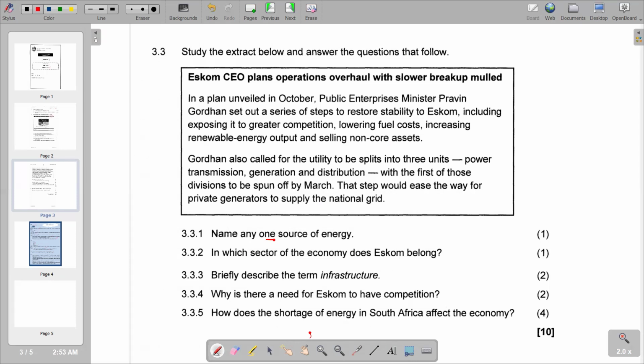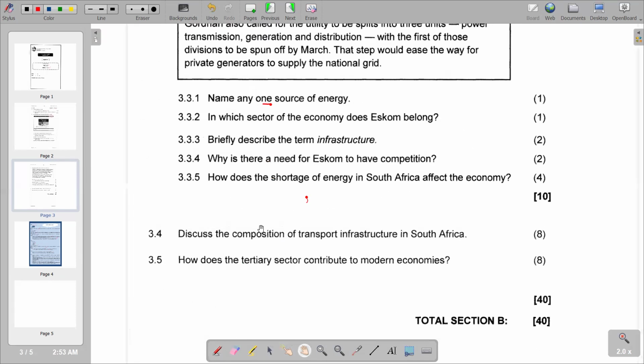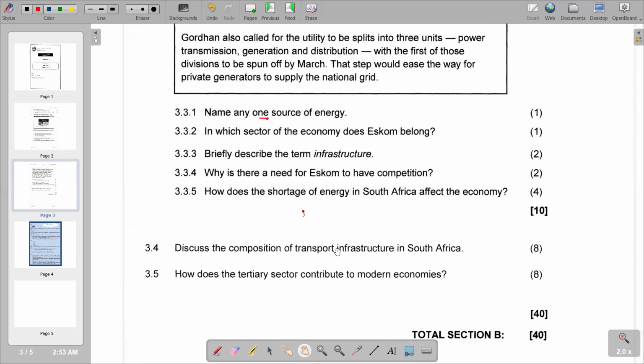Moving on to 3.4, which reads, discuss the composition of transport infrastructure in South Africa. We are going to say that the composition of transport infrastructure in South Africa comprises the rail network. It comprises also airports and roads. Those are some of the points that we are going to further explain in our other section. And we can also include ports or harbors as part of the composition of the transport infrastructure.